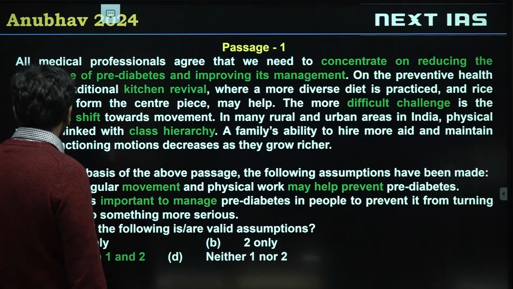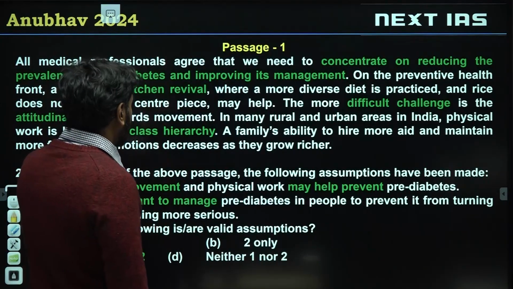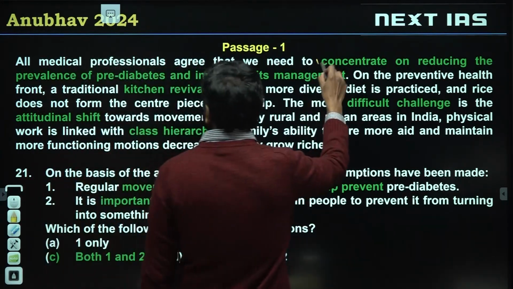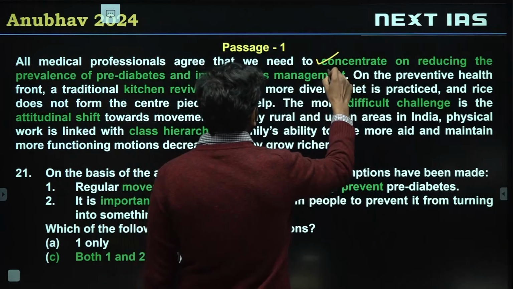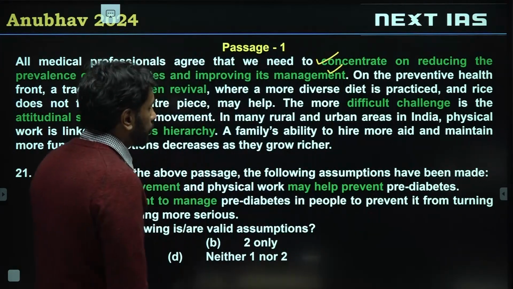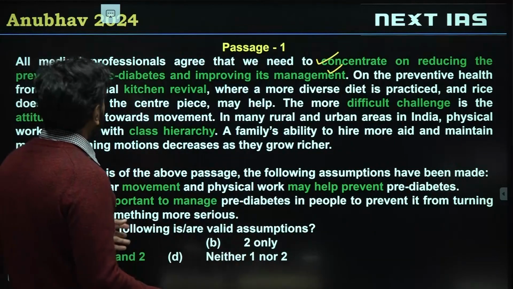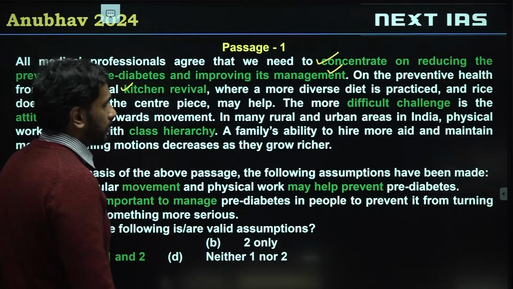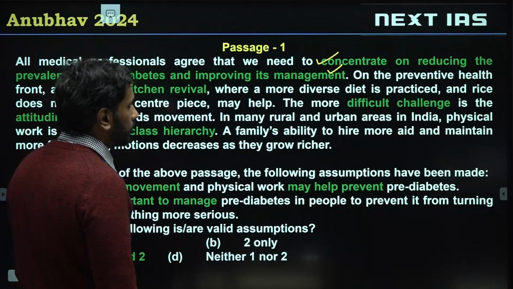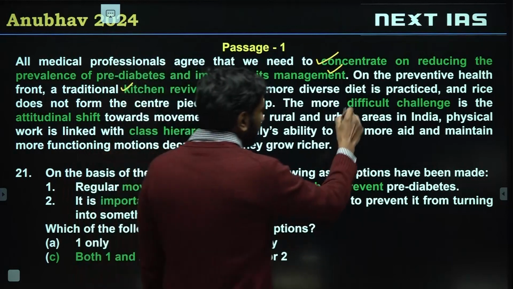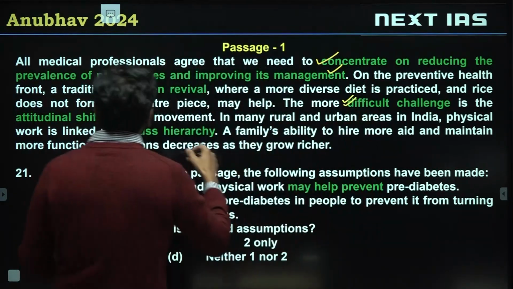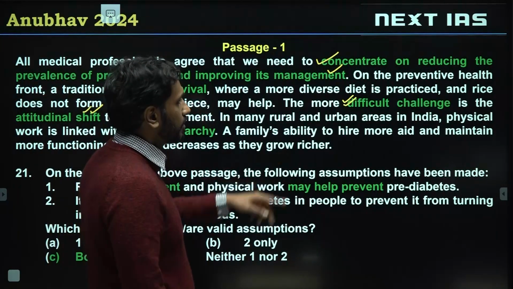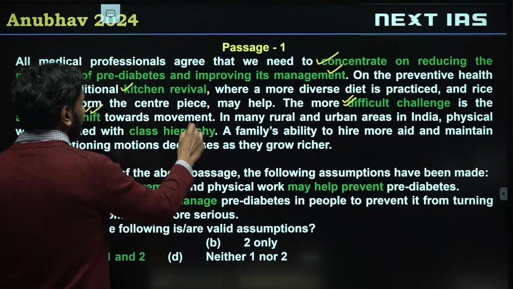Let's look at the questions, an assumption question. All medical professionals agree that we need to concentrate on reducing the prevalence of diabetes and the management of diabetes. We should focus on these two things. So we start by focusing on our kitchen, the diet which you're having, and changing that diet. But the difficult challenge, the author says, is not the kitchen challenge. The difficult challenge is the attitudinal shift. In many rural and urban areas, physical work is linked with class hierarchy.